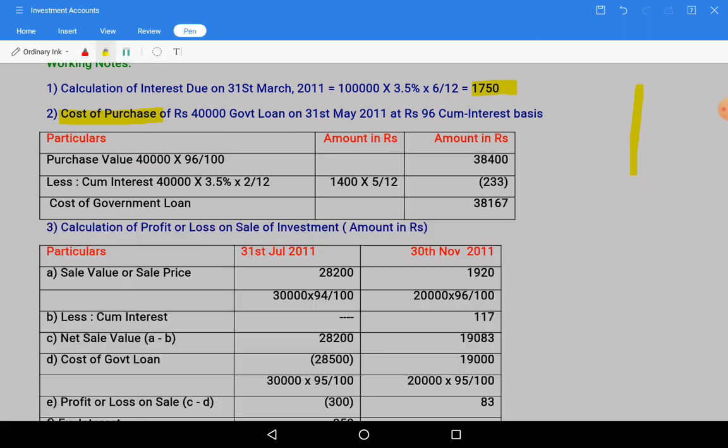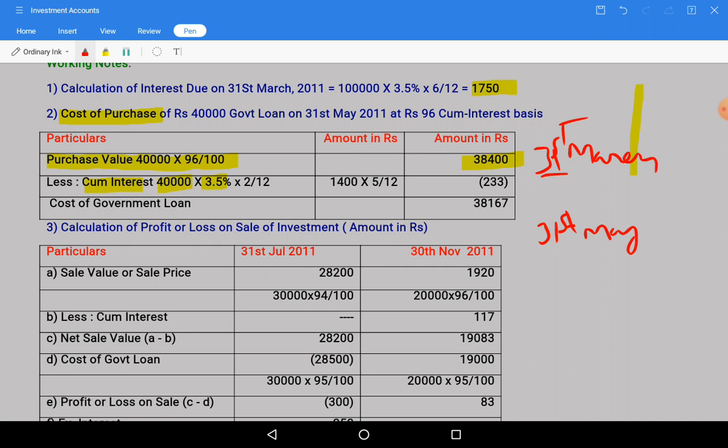So let us see the calculation. Purchase value of 40,000 at 96 divided by 100, 38,400. Interest on 40,000 at 3.5% for 2 months, because previously interest is paid on March. So after March 31st interest is already paid. The next due date is when we are purchasing on 31st May.